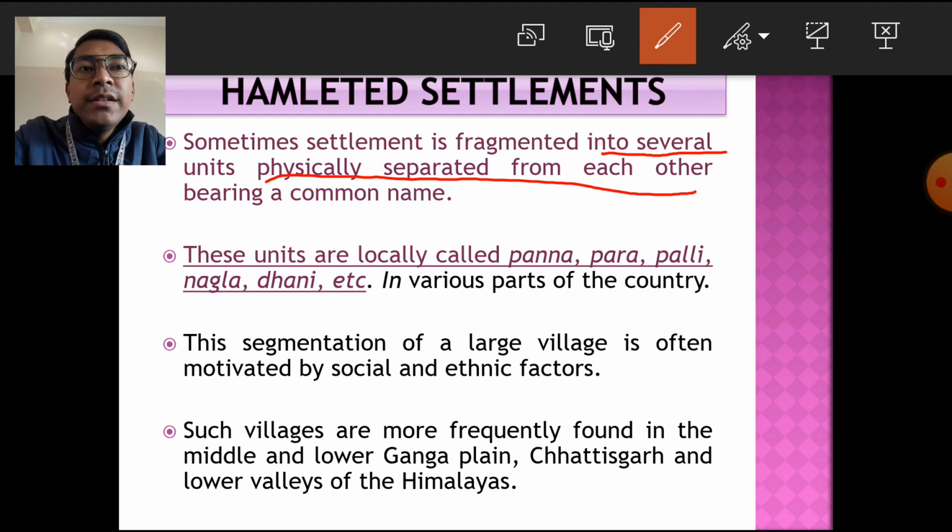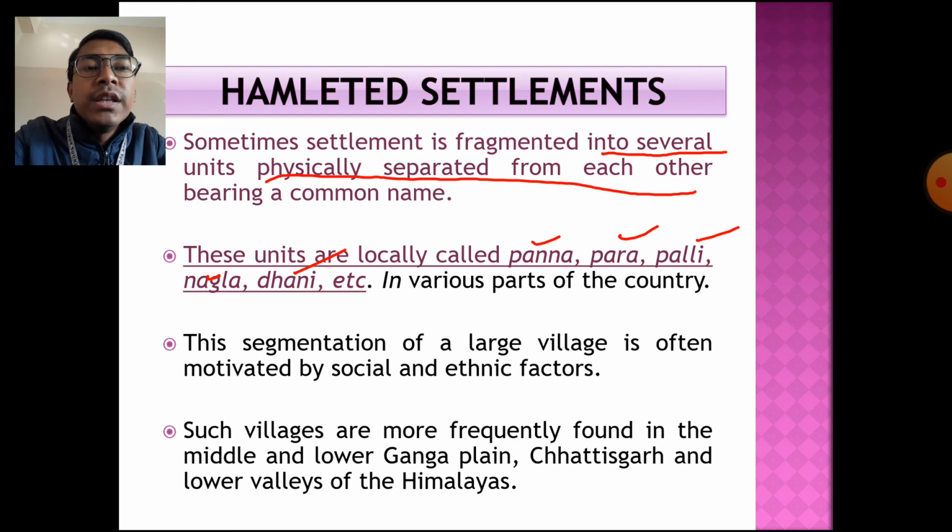The hamleted settlements are known by different local names: Panna, Para, Palli, Nagla, Dhani, etc. These are the different local names by which the hamleted settlements are known in various parts of the country. This segmentation of a large village is often motivated by social and ethnic factors. So the social and ethnic factors play a very vital role in the formation of the hamleted settlement. People of some particular race or religion prefer to settle together.